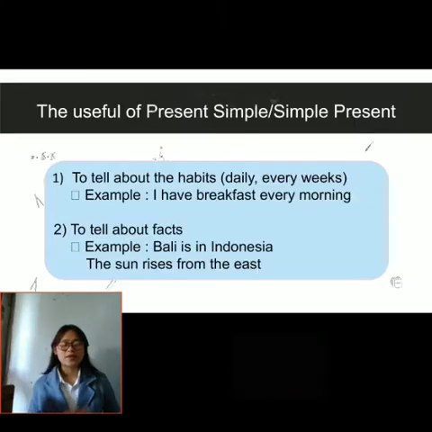Then the uses of the present simple. The first one is to tell about habits, like daily, every week, every month, every year, and so on. For example, I have breakfast every morning. I visit my grandparents every weekend. The second one is to tell about facts. For example, Bali is in Indonesia. The sun rises from the east.